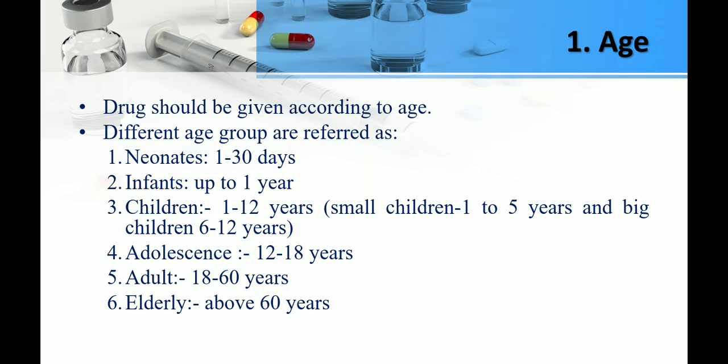Number one, we discuss age. Drugs can be given according to age, from infants up to elderly people of 100 years. First of all, the age group of neonates is up to 1 month, more precisely 28 days. Then infants up to 1 year, children up to 12 years, small children 1 to 5 years and big children 6 to 12. Then adolescents from 12 to 18 years. Then adults up to 60 years, and above 60 years we call the patient an elderly patient.